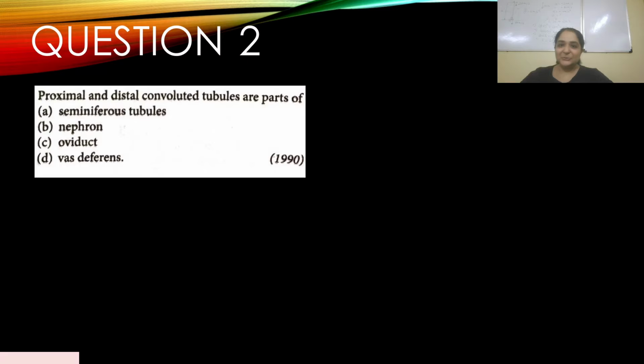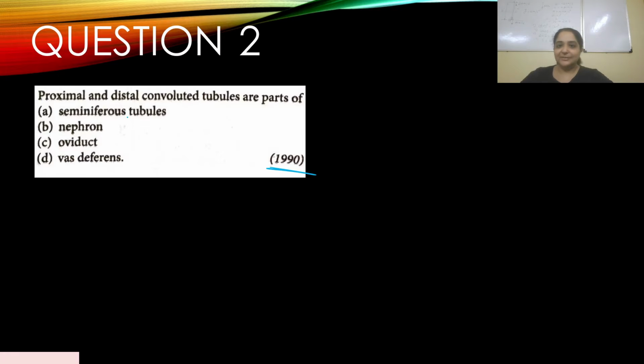Question number 2. Proximal and distal convoluted tubules are parts of, and this appeared in 1990. Options: A, seminiferous tubules; B, nephron; C, oviduct; D, vas deferens.